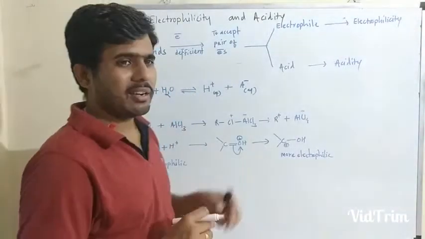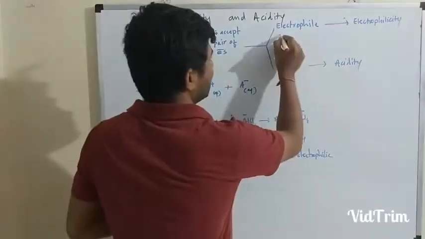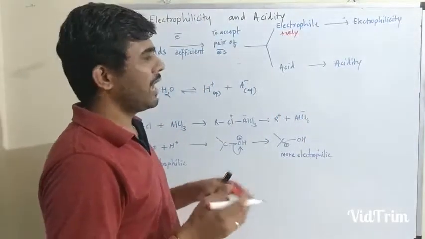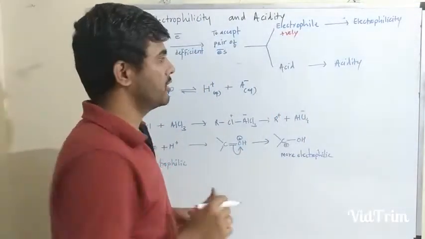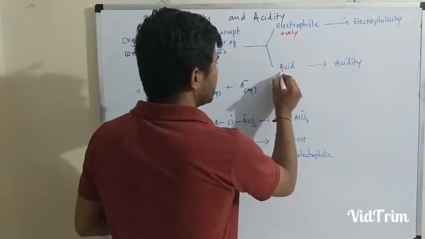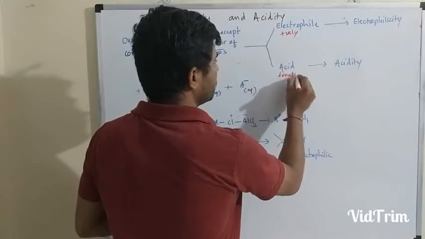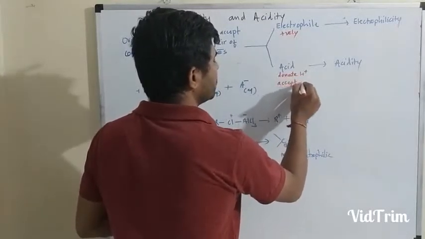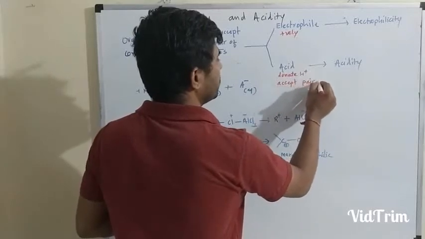Electrophiles are nothing but positively charged species which accept the pair of electrons. Similarly, acids are compounds which donate H plus ion or accept a pair of electrons.